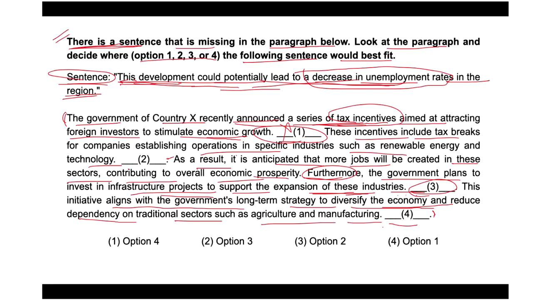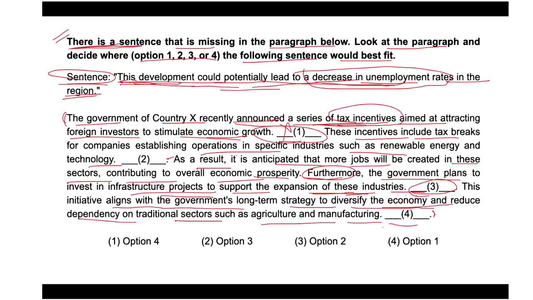Essentially, as a result, it is anticipated that more jobs will be created in these sectors in contributing to rural economy. So we could say that as for the idea, we can say furthermore, the government plans to invest in infrastructure projects to support the expansion of these industries,